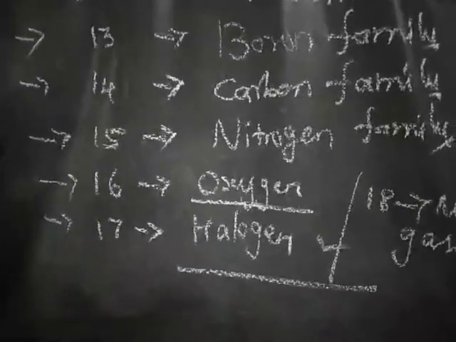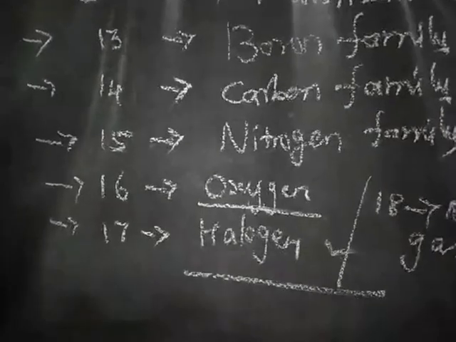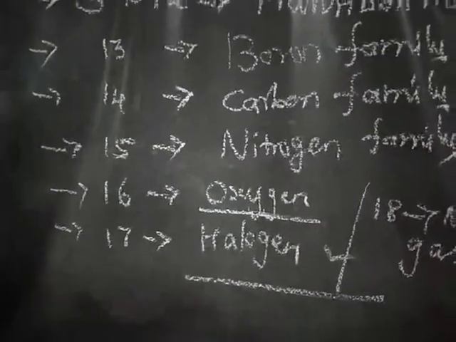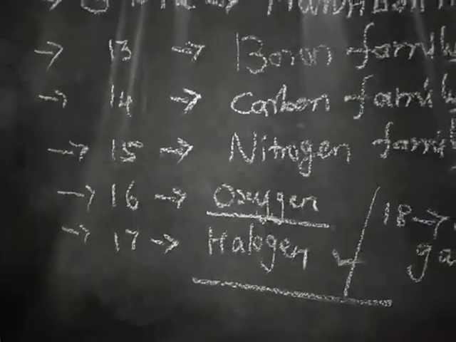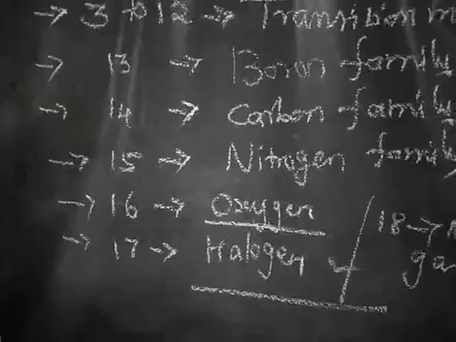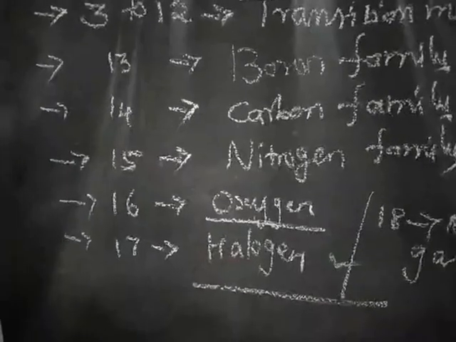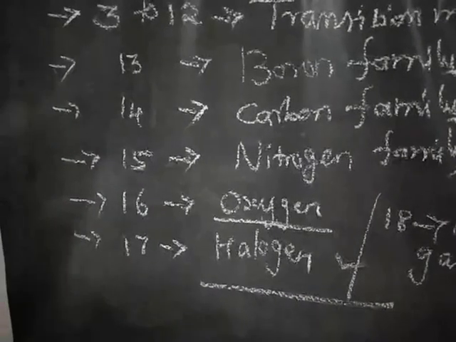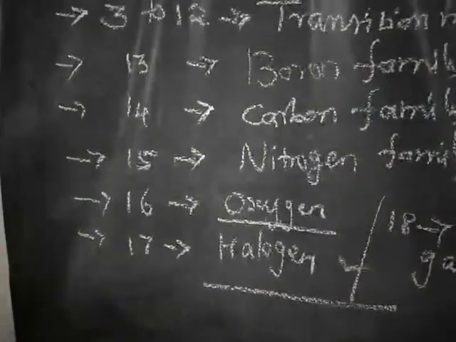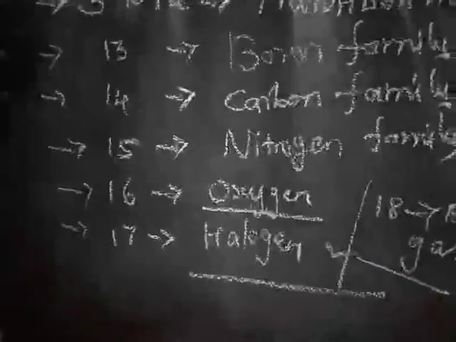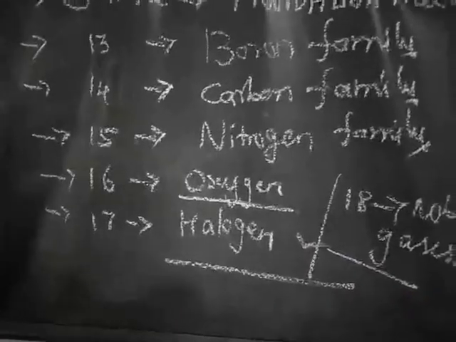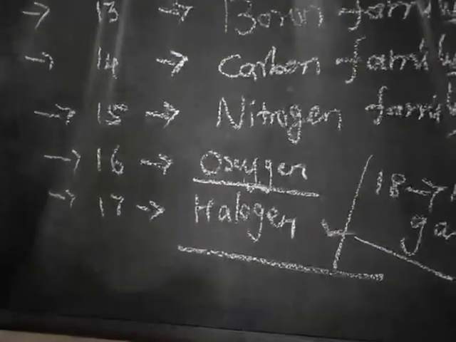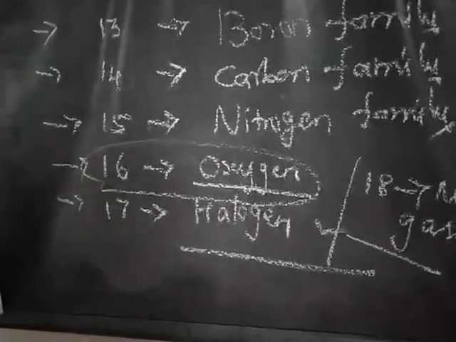The physical properties of the elements in a group, such as melting point, boiling point and density, vary gradually. The atoms of the group 18 elements have a stable electronic configuration in their valence shell, so they are highly unreactive. The 16th family, the oxygen family, is otherwise known as the chalcogen family.